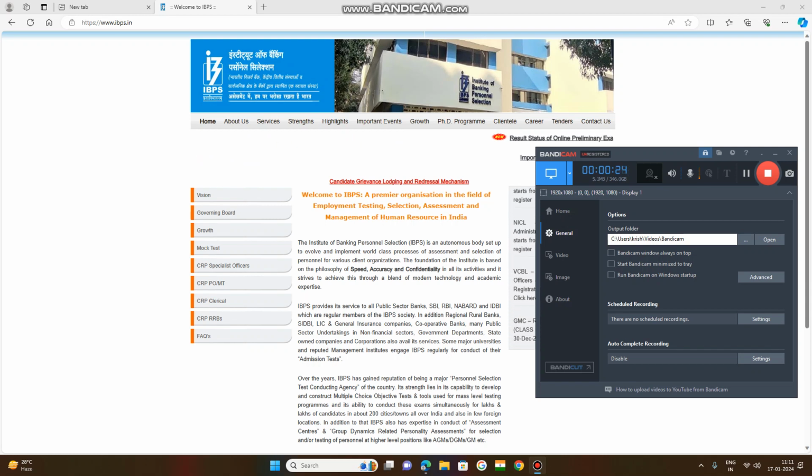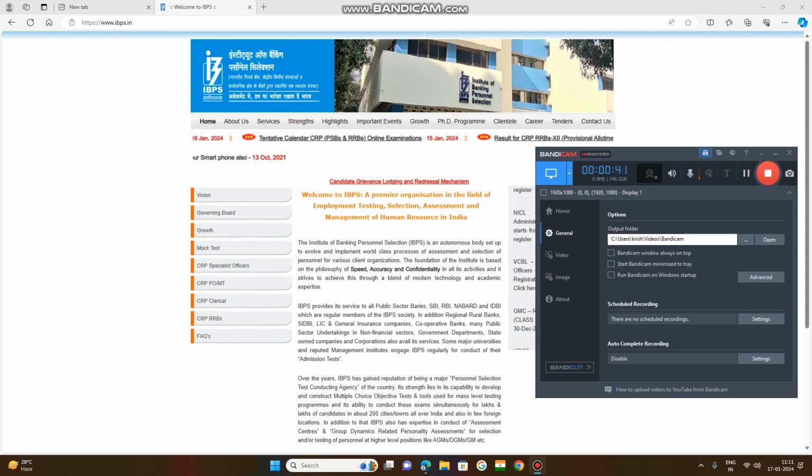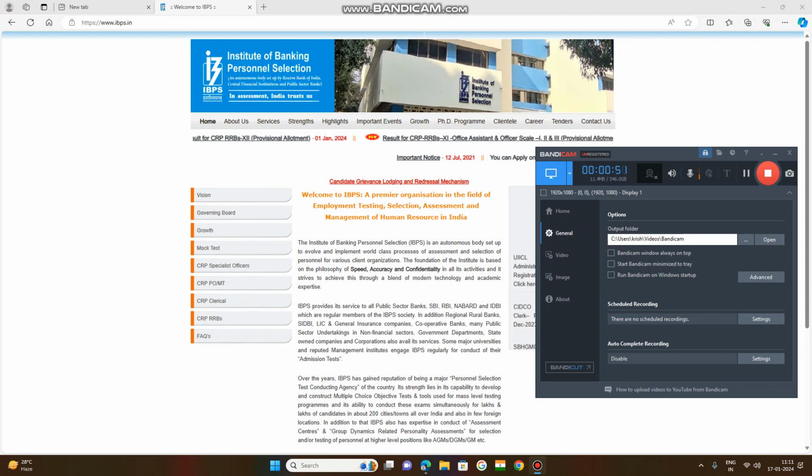Bank of India, and Punjab National Bank, IOB, Indian Overseas Bank. So many banks are there. Canara Bank, public sector banks. So they come under PSB, public sector banks, and some banks are there, regional rural banks, RRBs. So the aspirants, the applicants who are very desirous to be part of the banking sector in India,